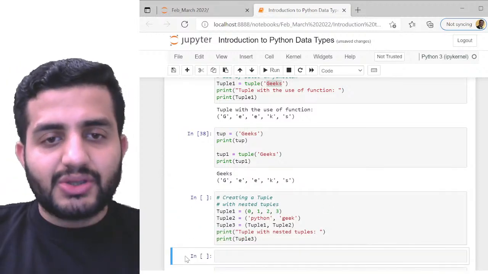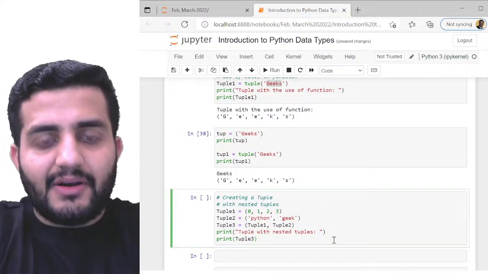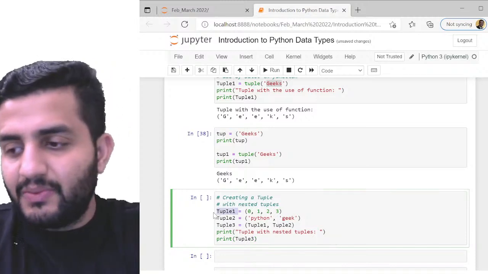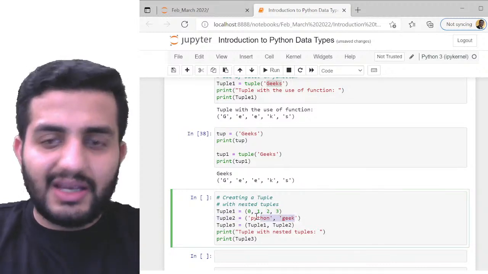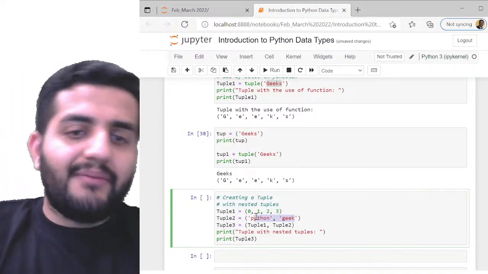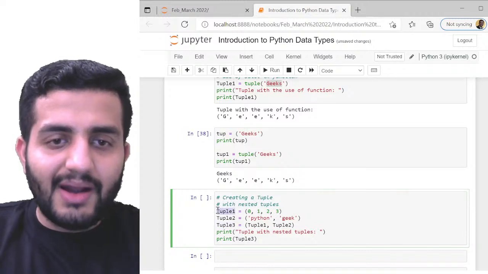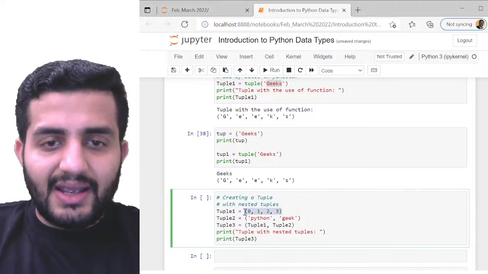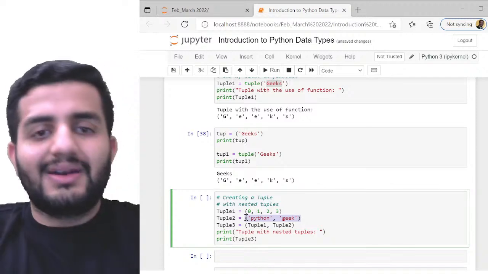Okay, so we can also have nested tuples, so we can have multiple tuples within one. For example, I'm defining an initial tuple 1, which is 0, 1, 2, 3, my numeric elements. I'm defining tuple 2, which has 2 more elements, Python and geeks. And now I am defining tuple 3, which is my nested tuple of tuple 1 and tuple 2. So I can simply create another nested tuple.